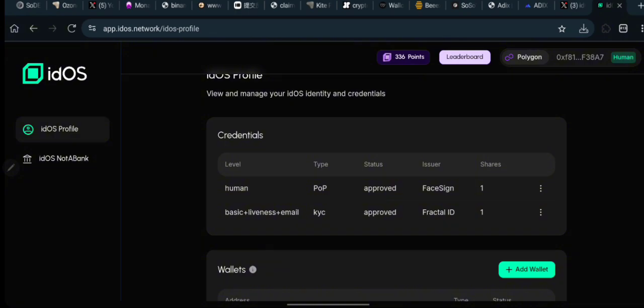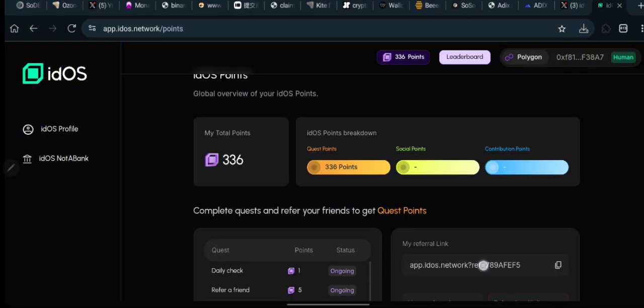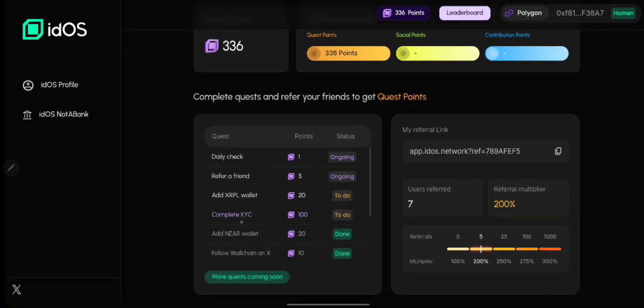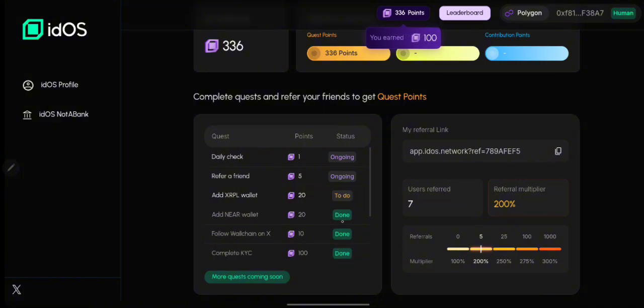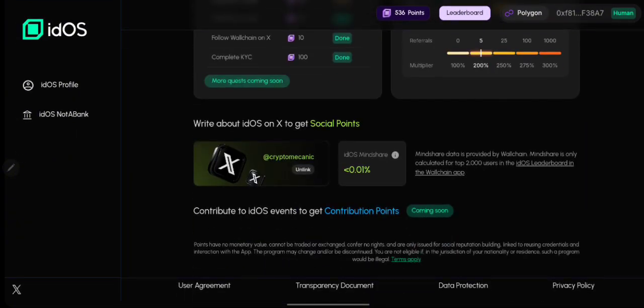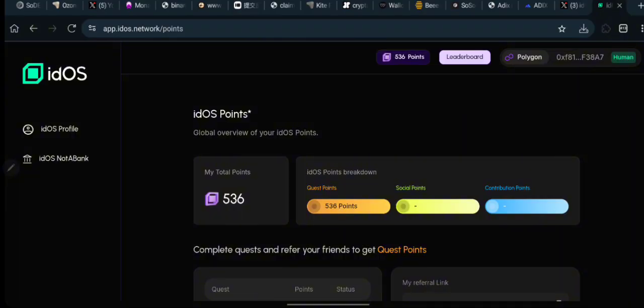Okay, so when I come over here to my points, I guess I'm gonna have to click on this complete KYC. I will click on to do right now. Let me see what I'm gonna have right here. Okay, complete quest. I think I've completed this right now, and I'm going to be getting 100 points. All right, so you can see it right now. We are done with it, and you earn 100 points, and oh my god, in total I've gotten 500 points plus. All right, so this is what you need to know right now as regards the IdOS Airdrop.